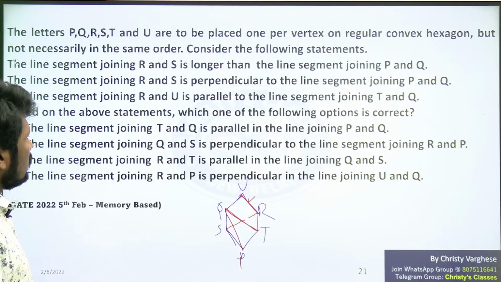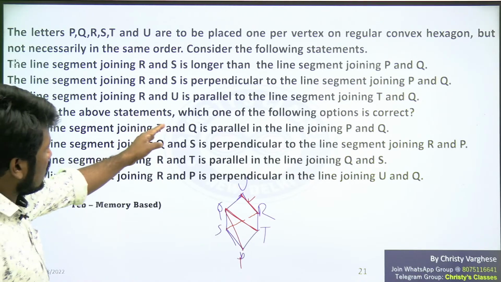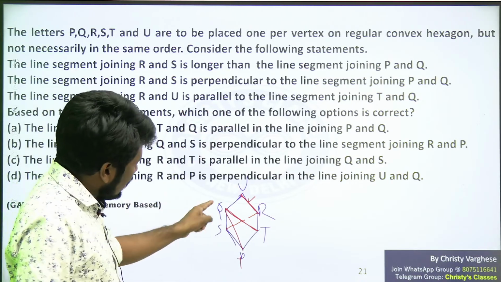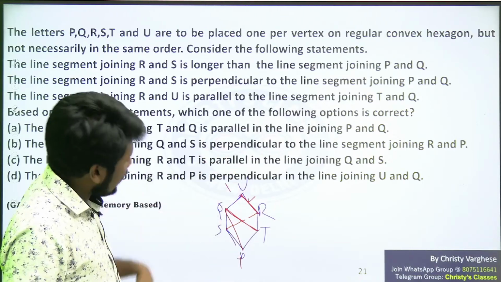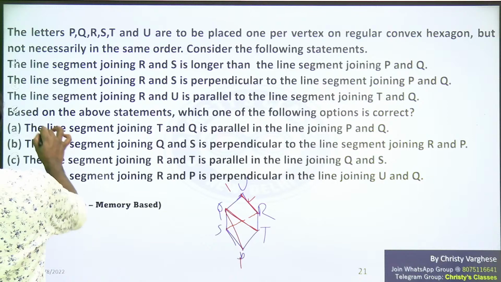Based on the above statements, which one of the following is correct? Line segment joining T and Q is parallel to P and Q. T and Q, P and Q, are they parallel? No, they are not parallel. So option A is definitely wrong.